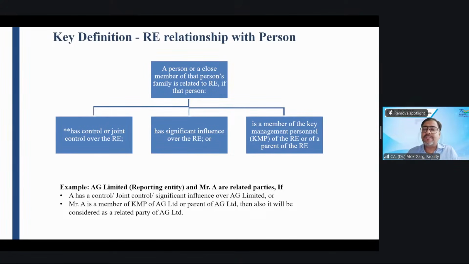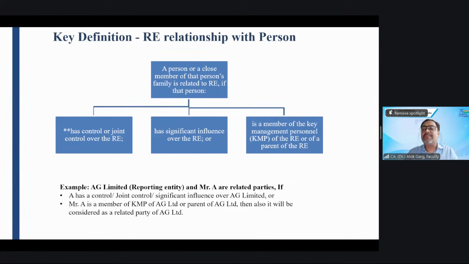Why? Because if a person is a related party, the relative of that person will also become a related party. In accounting standard, the word was relative, and wife was a relative of that person. In Ind AS also, wife is a close member of that person's family. So नाम बदल गया, but चीज तो वही है.